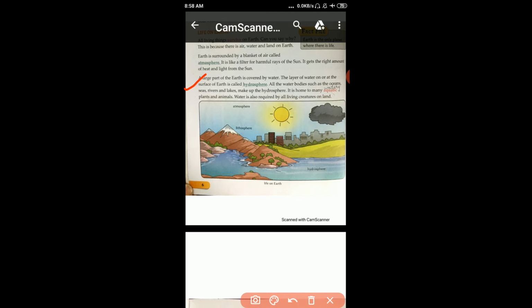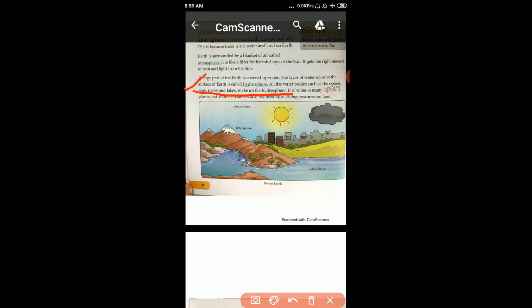Now, all the water bodies such as the oceans, seas, rivers, lakes make up the hydrosphere. It is home to many aquatic plants and animals. So students, what is aquatic? Aquatic means watery animals. Okay. Water is also required by all living creatures on land.